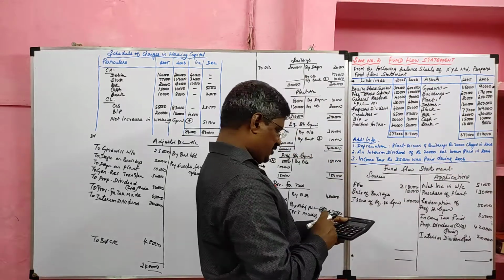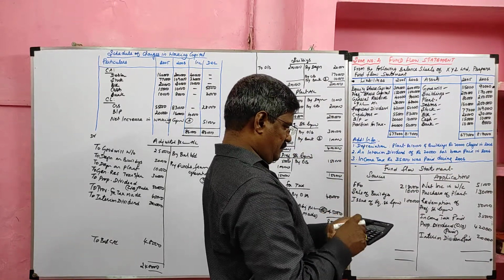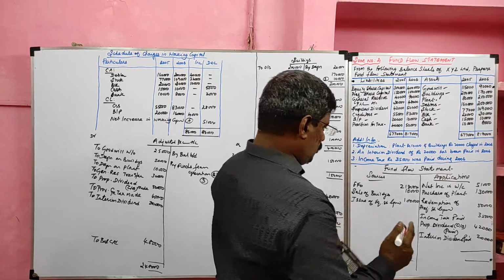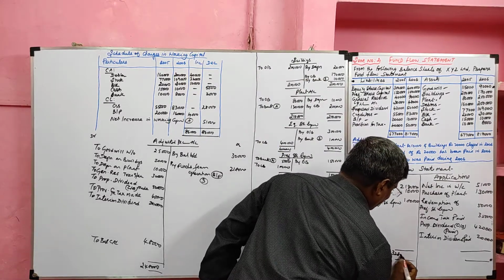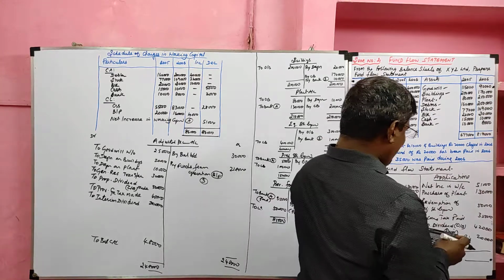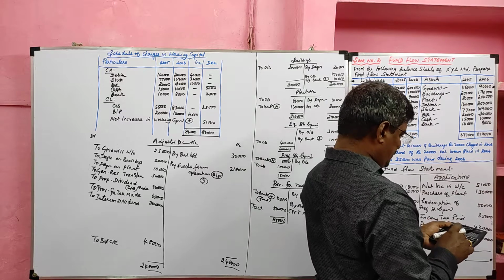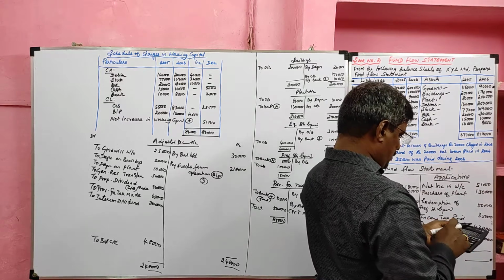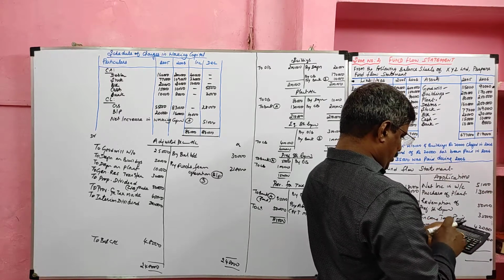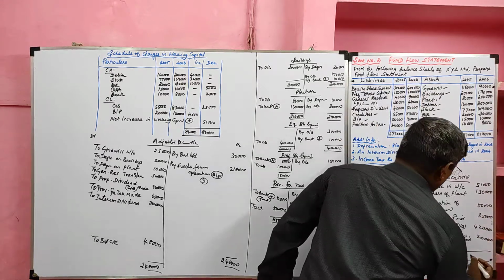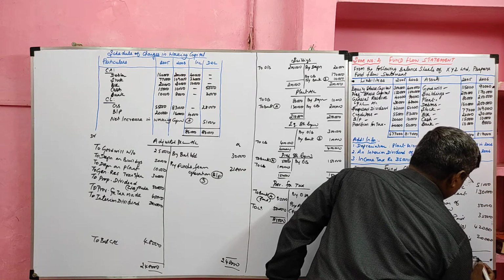Sources side: 2,18,000 plus 10,000 plus 1 lakh, total 3,28,000. Then application side: 51,000 plus 1,30,000 plus 50,000 plus 35,000 plus 42,000 plus 20,000. So the application side also gives the same value.